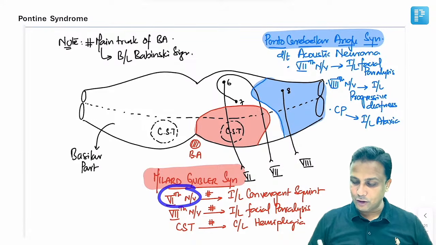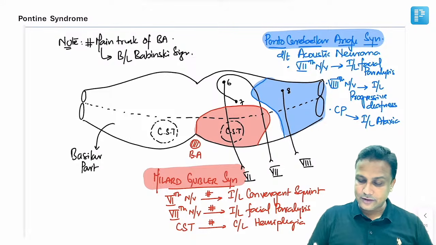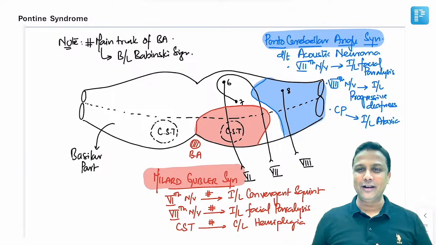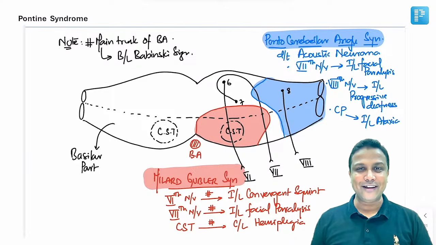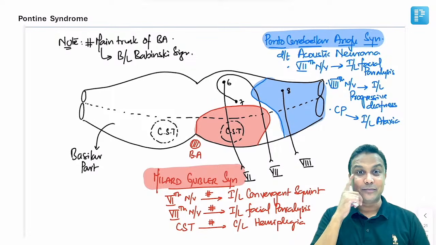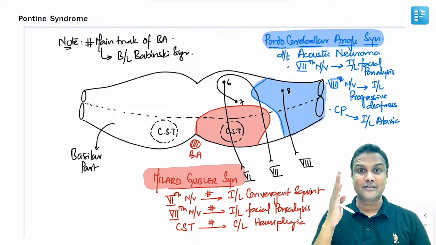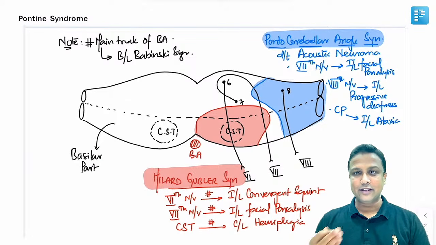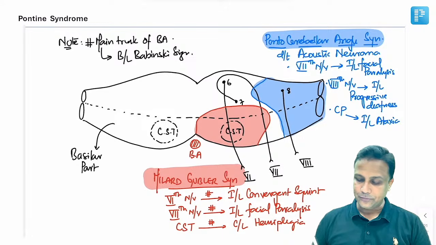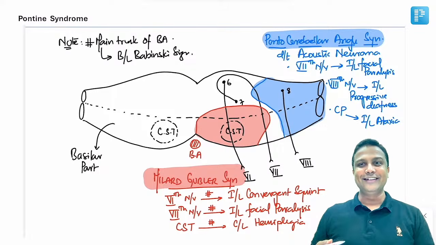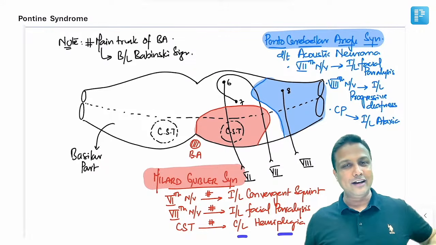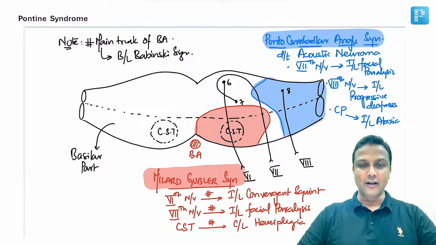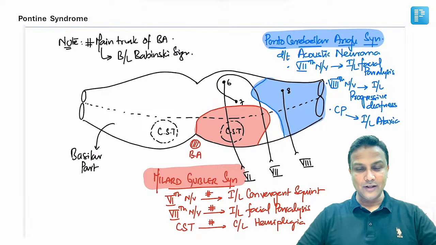तो seventh nerve अगर involve होगा, sixth nerve अगर involve होगा, यहाँ पर ipsilateral convergent squint होगा. We know the world famous formula SO4 LR6 rest all by 3. LR6, lateral rectus is supplied by the sixth nerve. If that lateral rectus is gone, of course it will be leading to convergent squint there. Seventh nerve. If seventh nerve is gone, again ipsilateral facial paralysis will occur. And corticospinal tract, again the same thing, that is before crossing. So therefore it will lead to contralateral hemiplegia. If you see this combination, of course it will lead to Millard-Gubler syndrome. Is it okay?